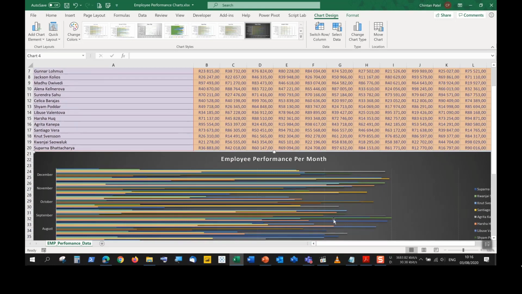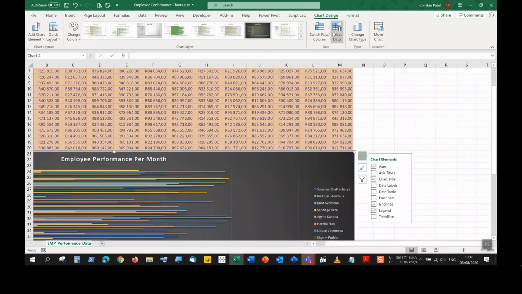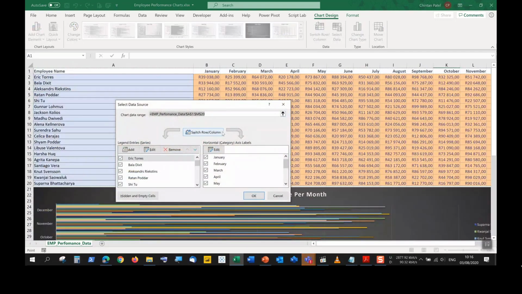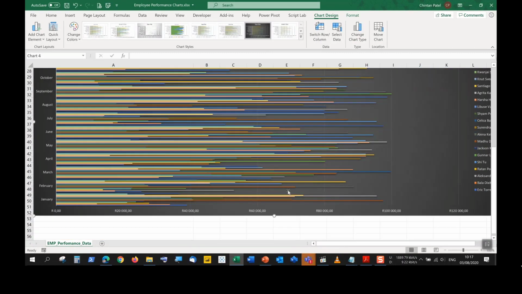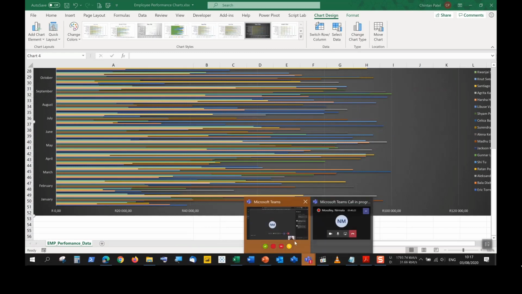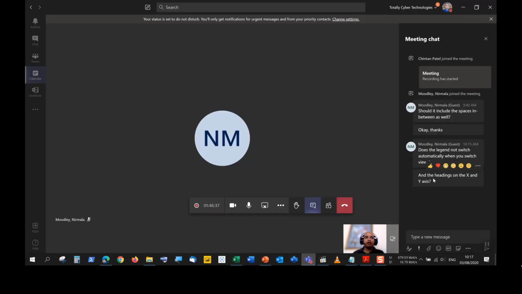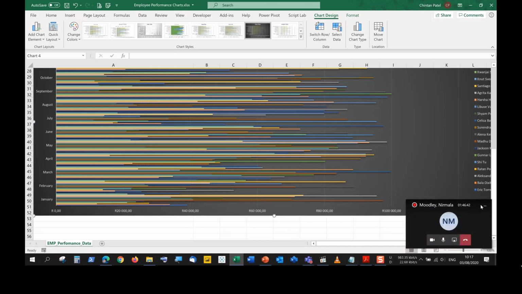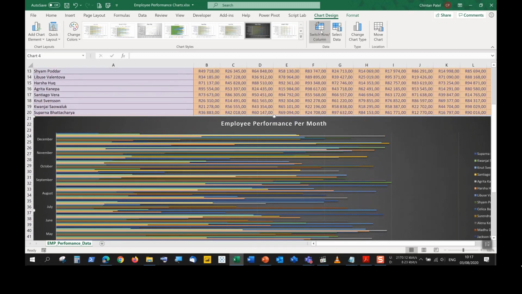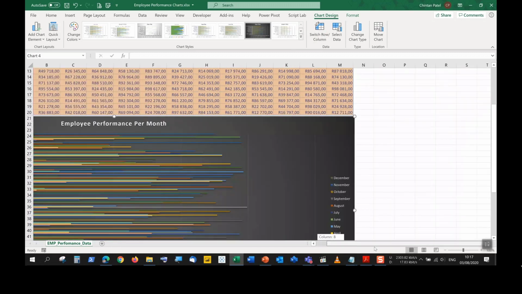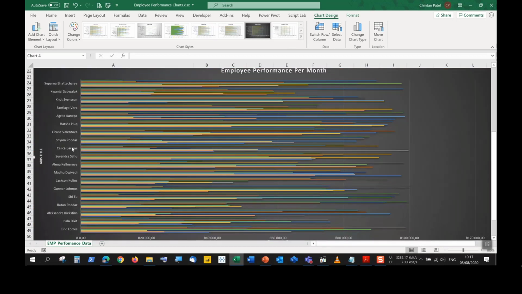Right, but what I was looking at earlier, if we select the data, we include more columns, then it includes the data, and it will then expand the chart for us. And the headings on the X and Y axes, unfortunately not. Right, so the headings don't get included when we do a switch. So if I switch here, I think I should switch on axis titles.